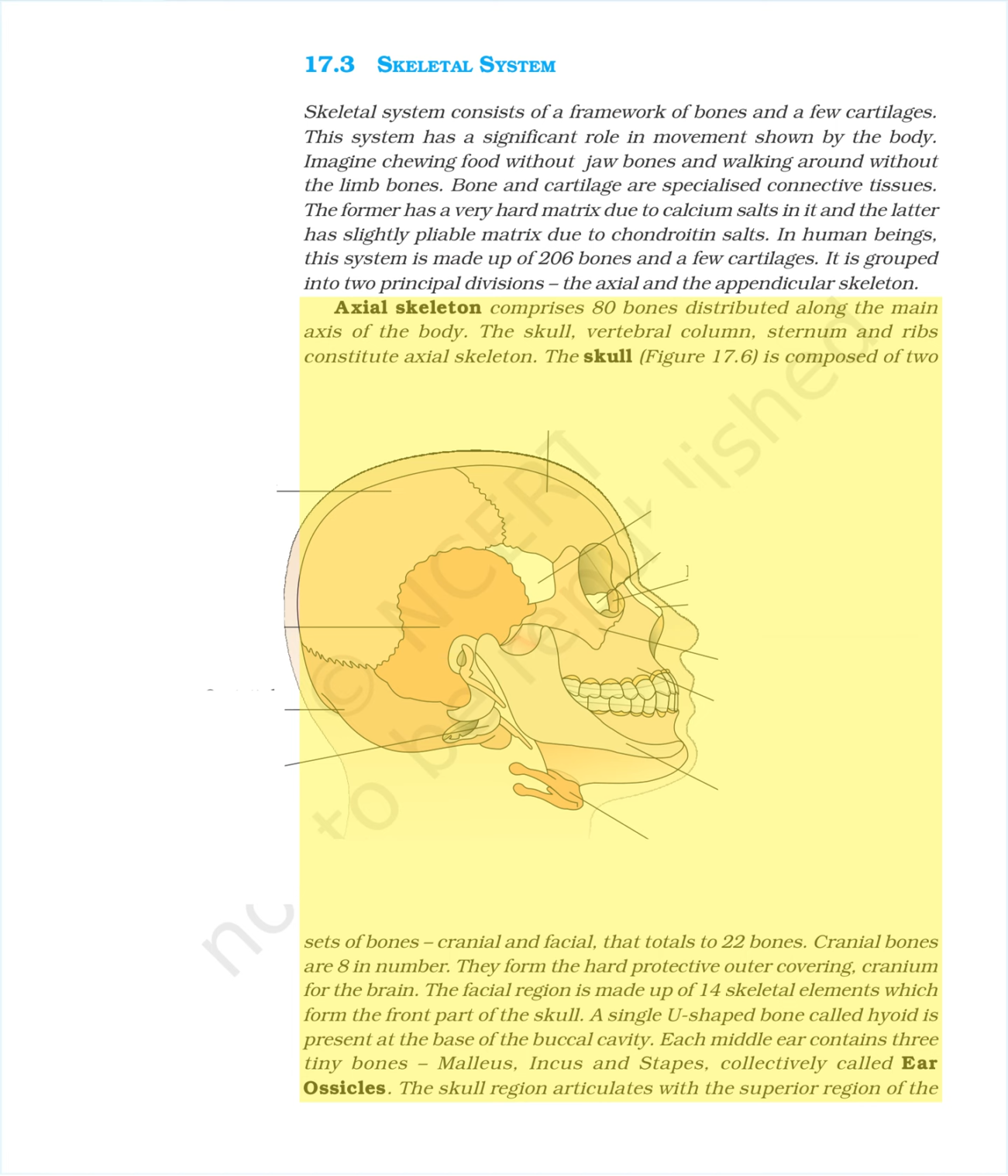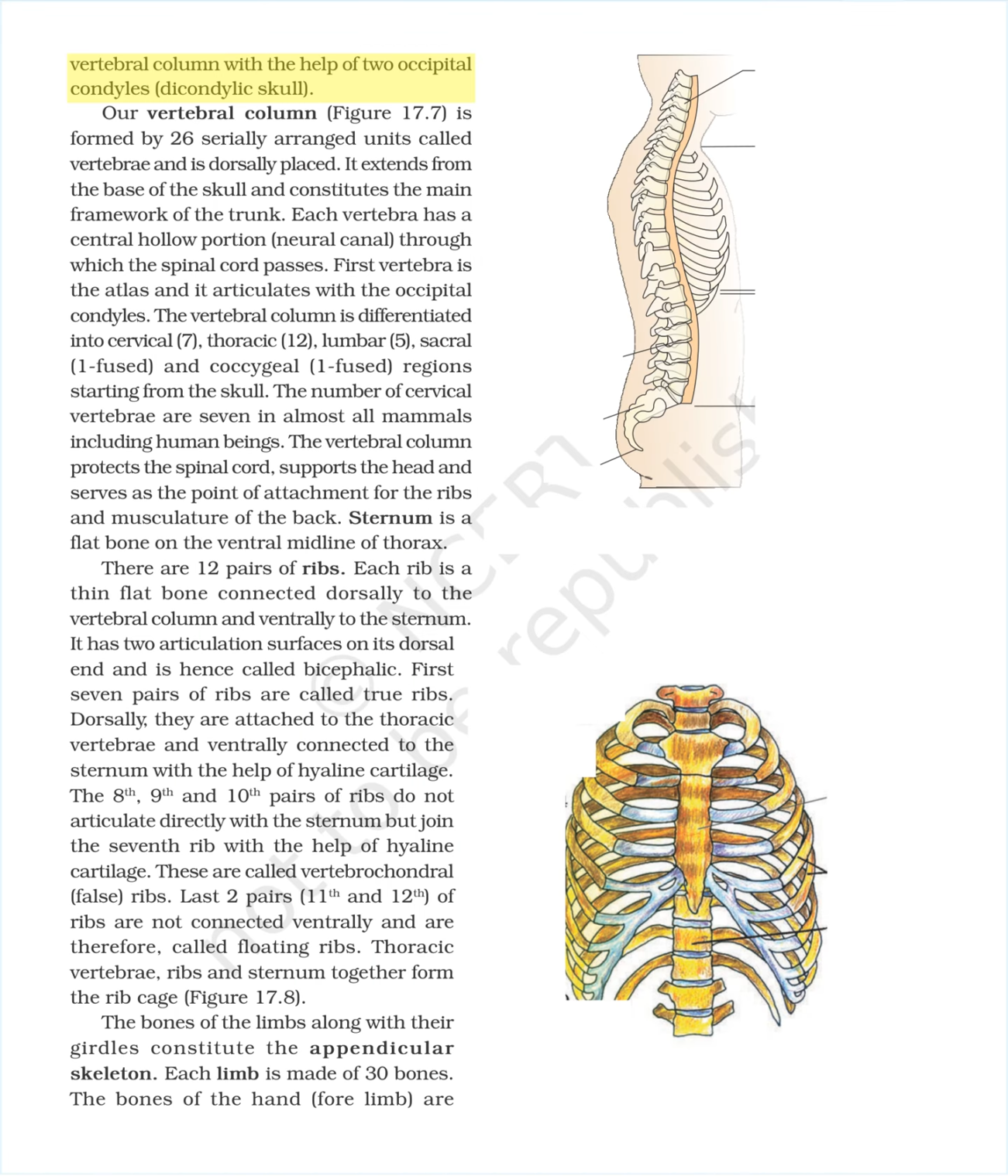They form the hard protective outer covering, the cranium, for the brain. The facial region is made up of 14 skeletal elements which form the front part of the skull. A single U-shaped bone called hyoid is present at the base of the buccal cavity. Each middle ear contains 3 tiny bones, malleus, incus, and stapes, collectively called ear ossicles. The skull region articulates with the superior region of the vertebral column with the help of 2 occipital condyles, dicondylic skull.